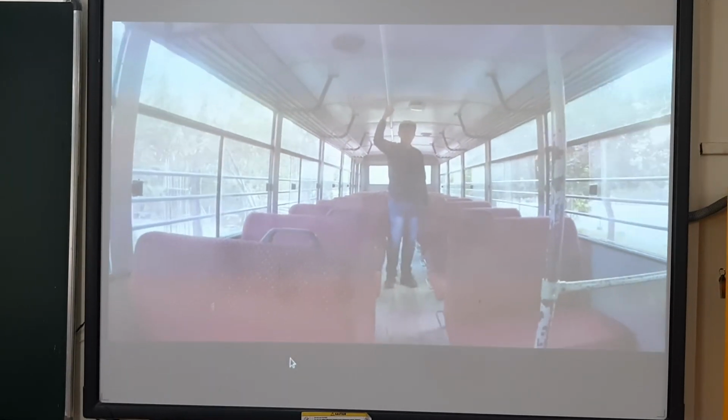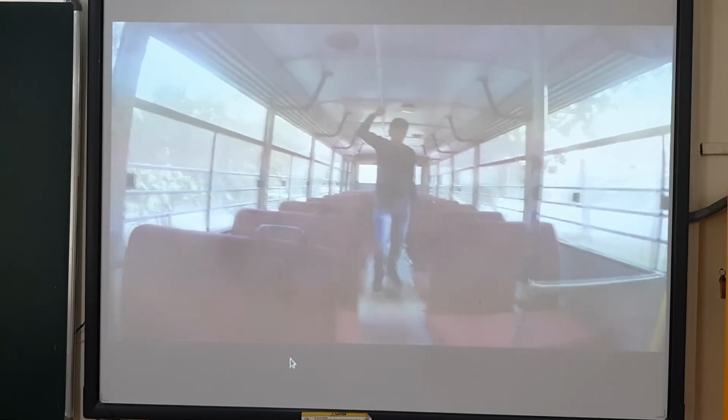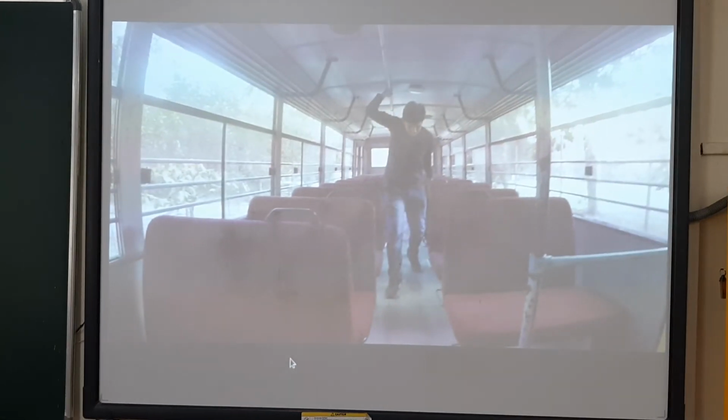Similarly, when the bus slows down by applying a sudden brake, a standing passenger tends to fall forward. This is because at this time, the lower part of the body, which is in contact with the bus, tends to stop while the upper part of the body resists the change and tries to maintain its state of motion.